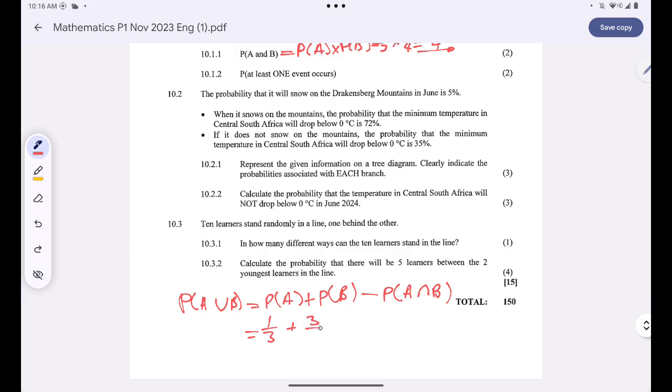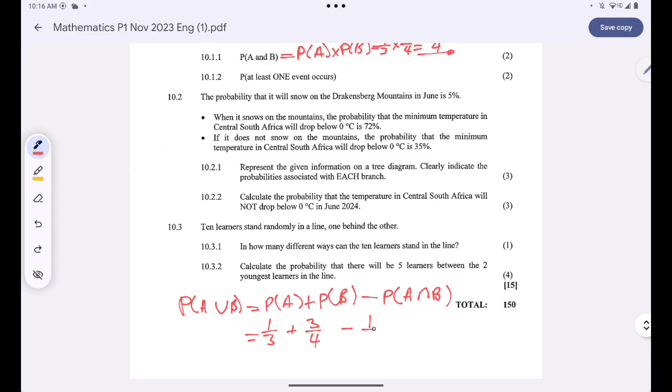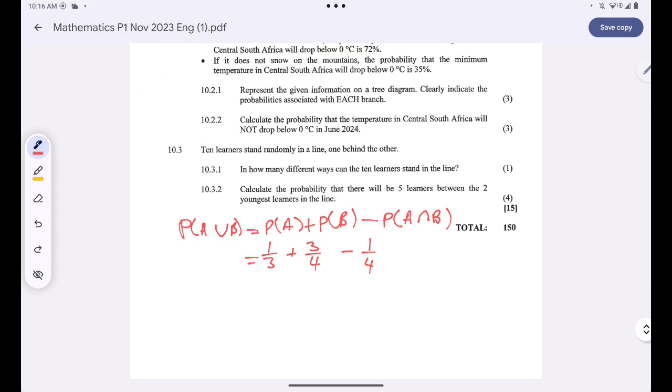Probability of B is 3 over 4. And then the probability of A and B, we just calculated it to be 1 over 4. So this will just give me